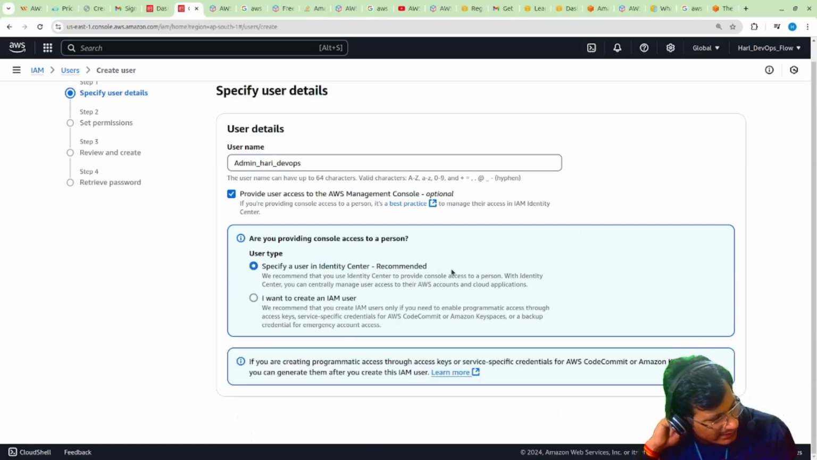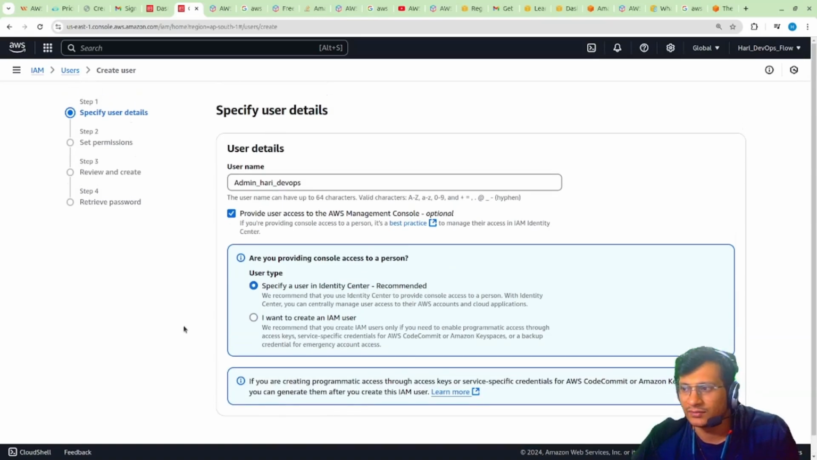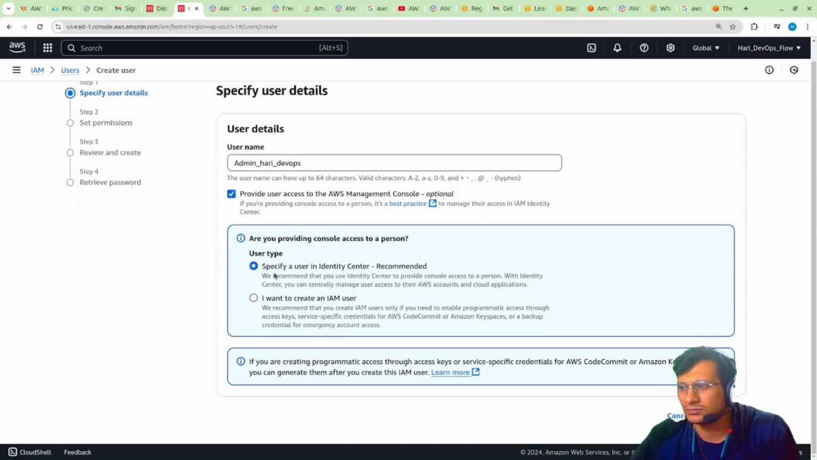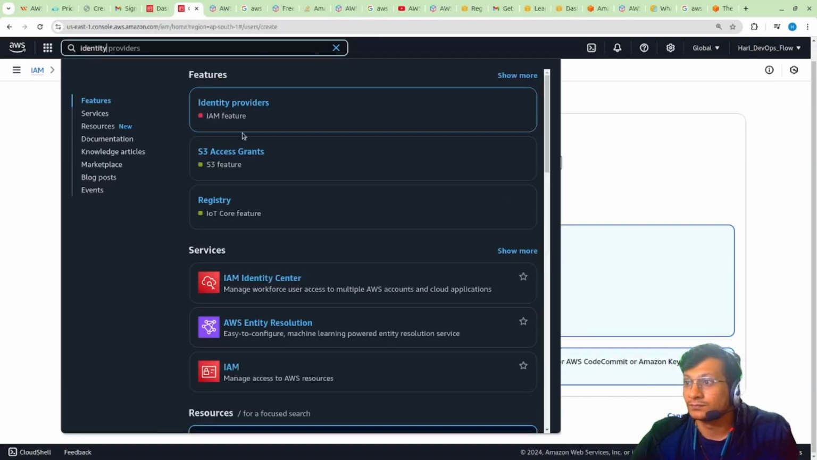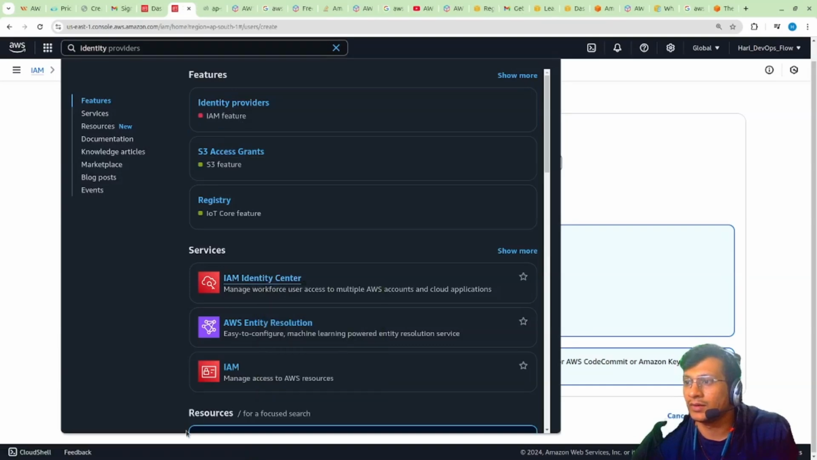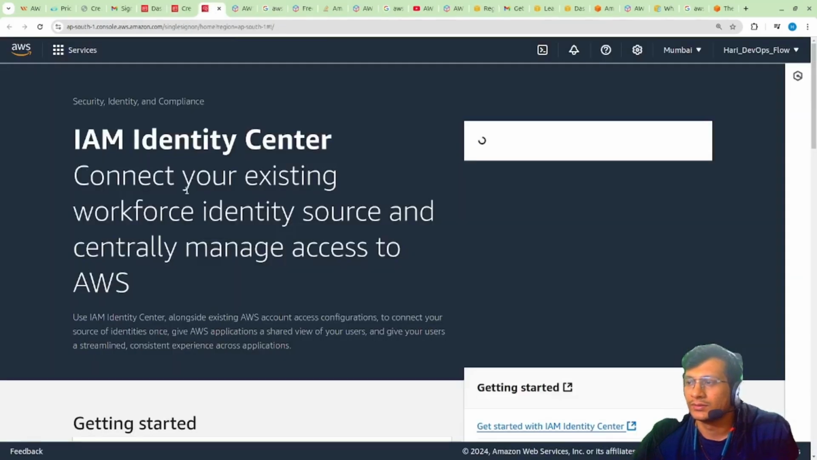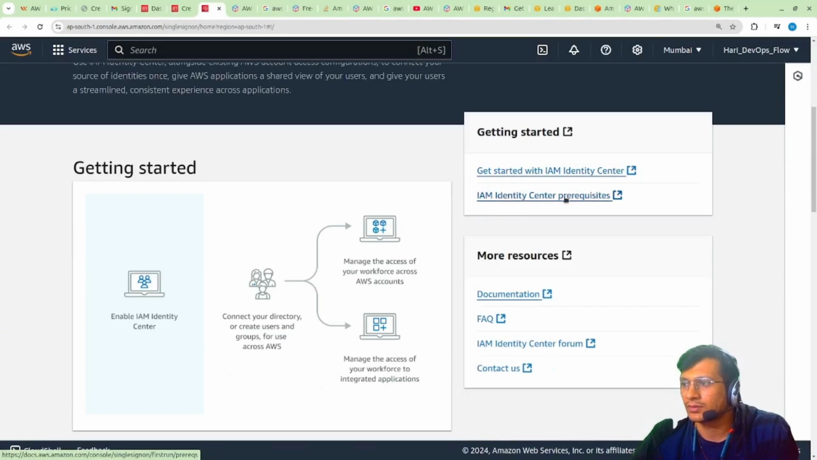Identity Center is basically like Active Directory, if you have used that. Here you can use IAM Identity Center, which you can create easily.